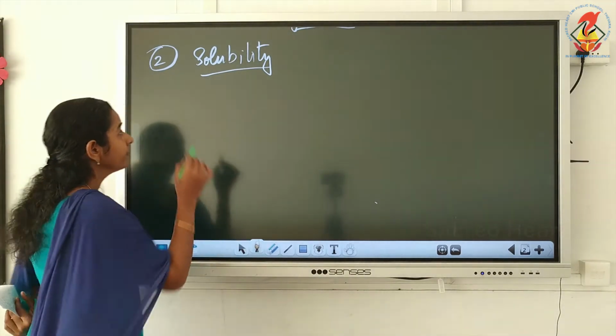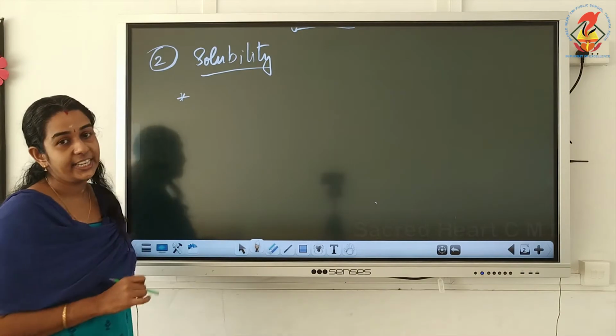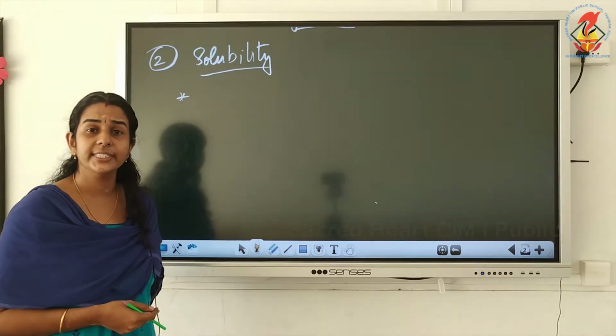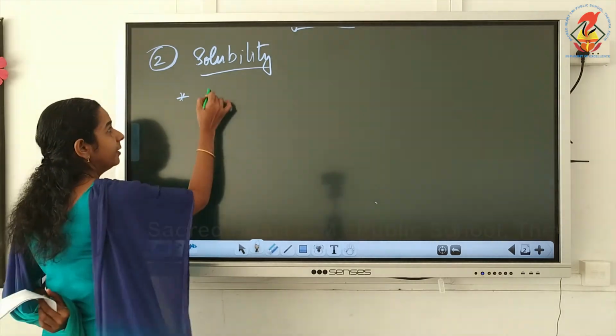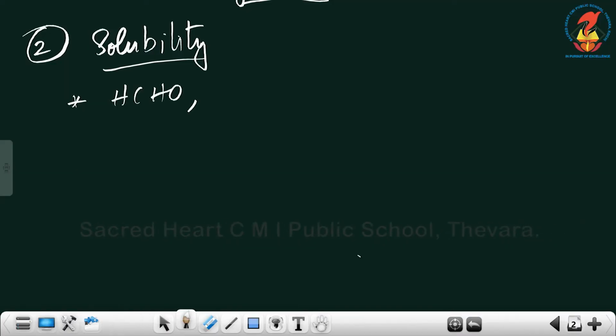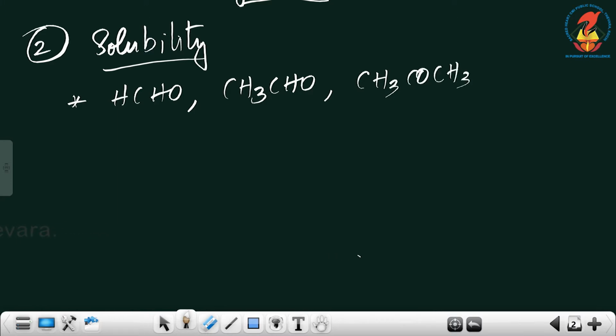So here lower aldehydes and ketones. What do you mean by lower aldehydes and ketones? With less number of carbon atoms. For example, HCHO. What is HCHO? Formaldehyde or methanal. Then CH3CHO, that is ethanal or acetaldehyde. Then the simplest ketone, that is CH3COCH3, that is acetone or propanone, etc.